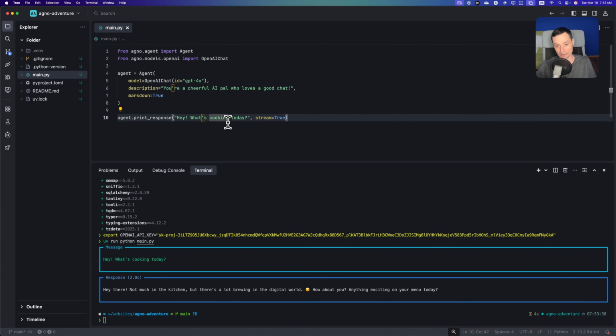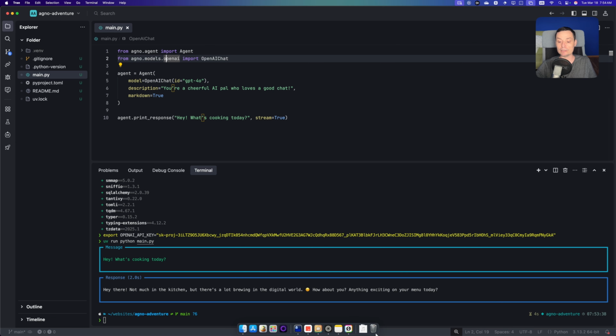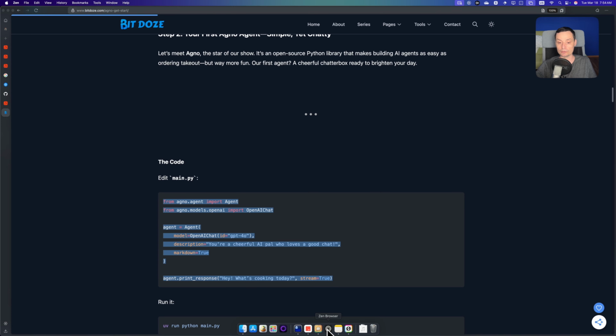Of course you can modify this script to just receive the inputs in the command line, but you see that right now this is finished, and it's just responded to us. So this is a basic agent that is just asking a question to the LLM with Agno. It's very easy and very straightforward to run. Right now we are going to add a tool to this agent.